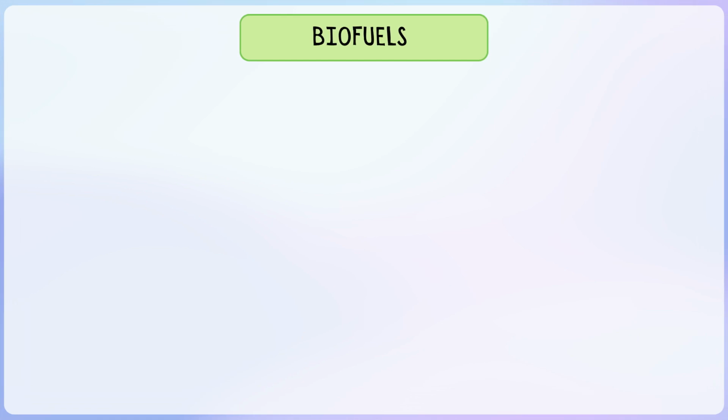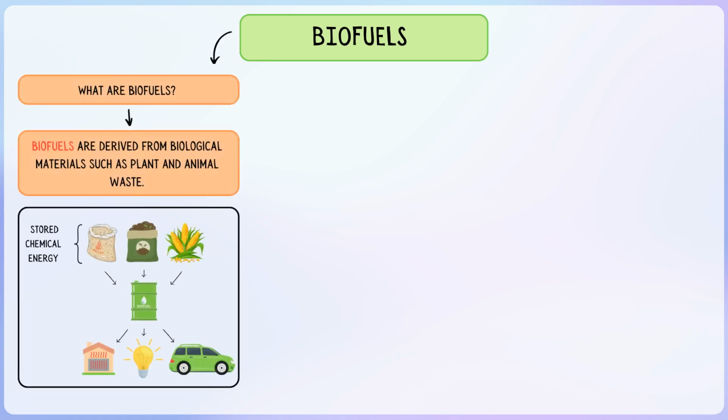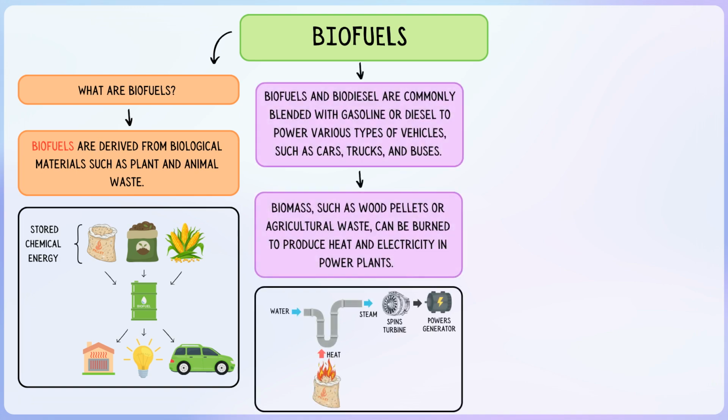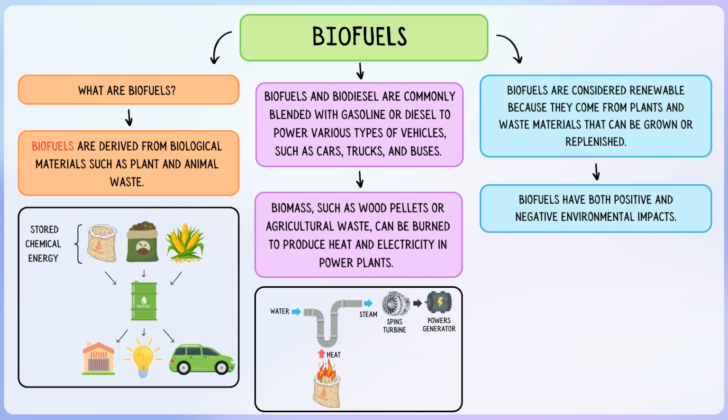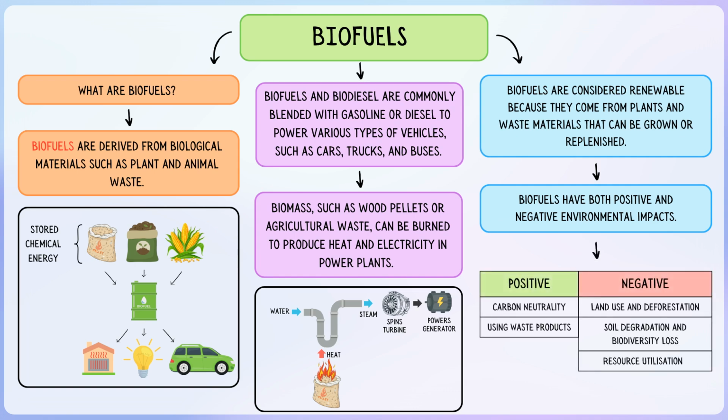In today's lesson, we explored the nature and characteristics of biofuel as an energy resource. We discussed how biofuel is derived from biological materials such as plants and animal waste, and examined how it can be used in transportation and electricity generation, noting its versatility. We analysed the reliability of biofuel and also considered its environmental impact, acknowledging both the benefits such as reduced greenhouse gas emissions and the potential drawbacks such as deforestation and competition with food production.